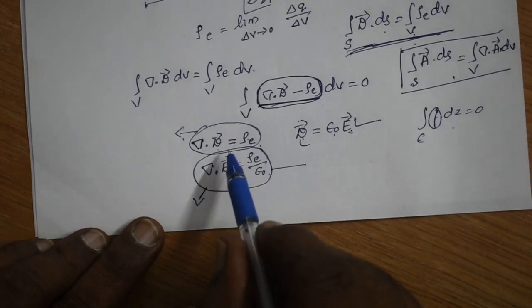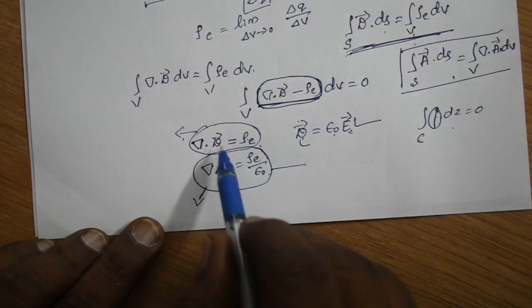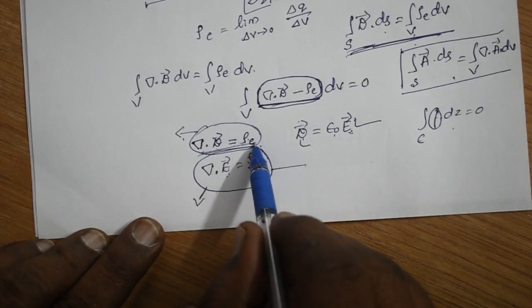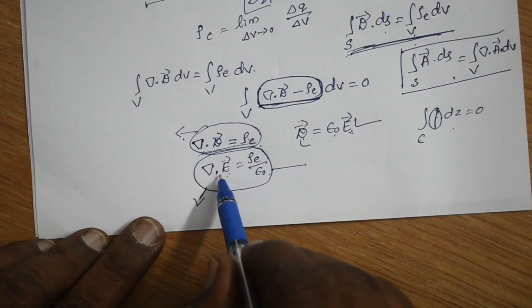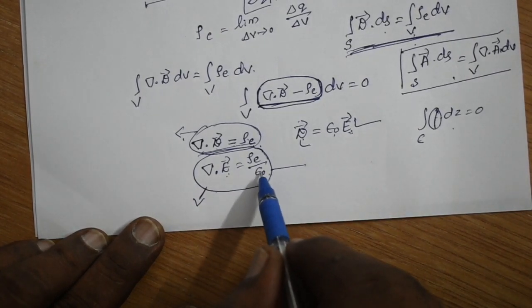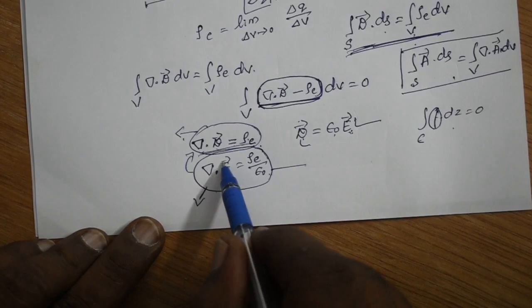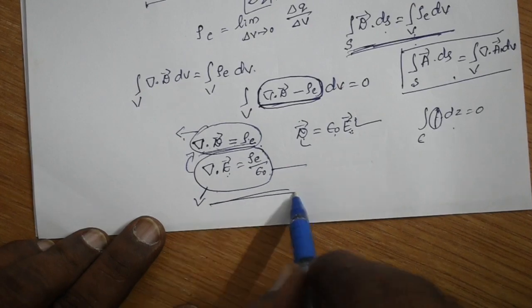So these are the same laws. So instead of D, I have taken E only. If the material is dielectric, then this is the Gauss law, del dot D is equal to rho E. If the material is electrically conducting, then del dot E is equal to rho E by epsilon naught. By simplifying this, you get this one, because by taking epsilon naught here it becomes D, that's why del dot D is equal to rho E. So this is the Gauss law for the